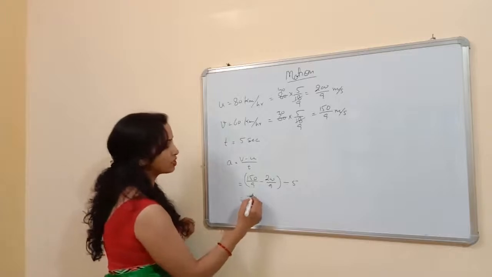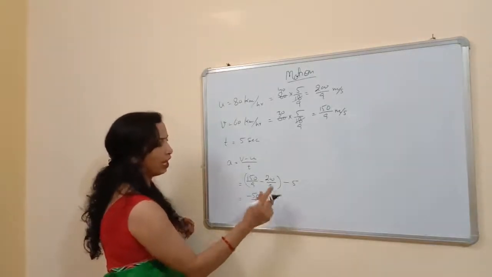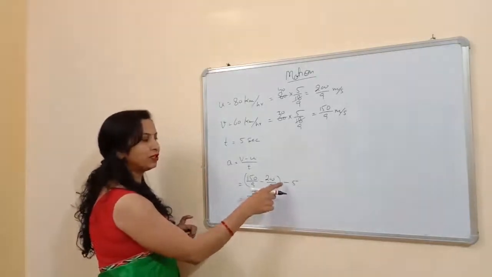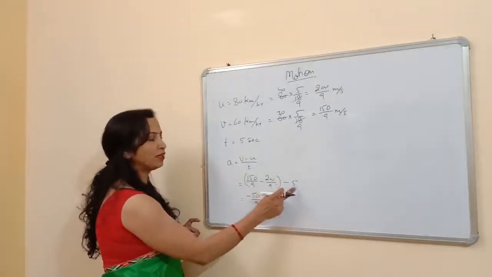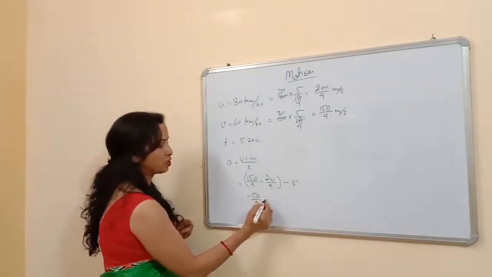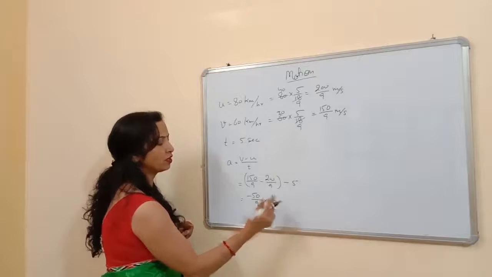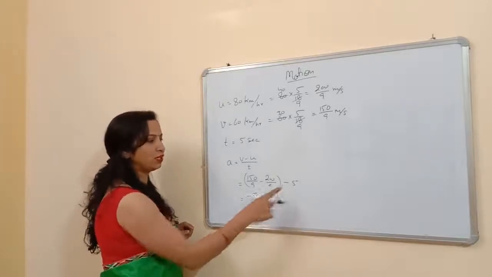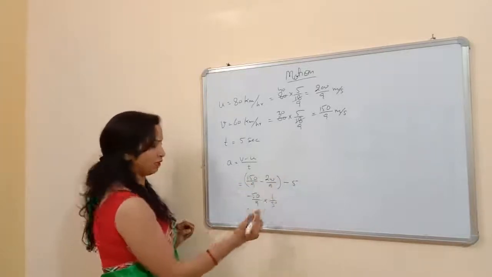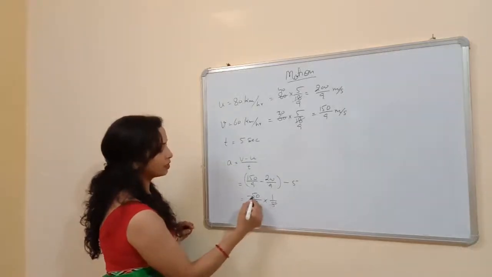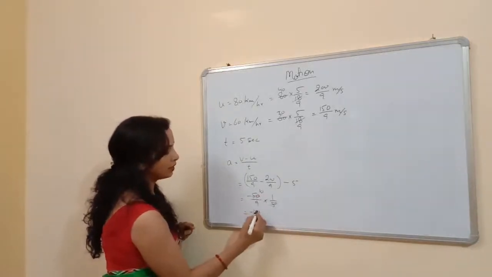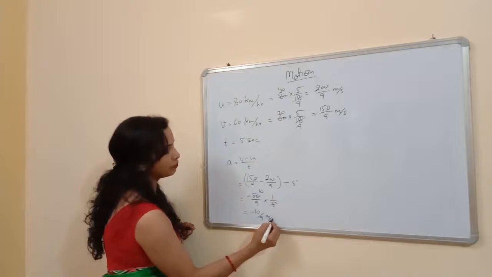So it is minus 50 upon 9, and we know that if we want to convert division into multiplication, we have to take the reciprocal of the last term. So multiply by 1 upon 5. In maths, when we convert divide into multiply, we take the reciprocal of the last number. So you will get minus 10 upon 9 meter per second square.